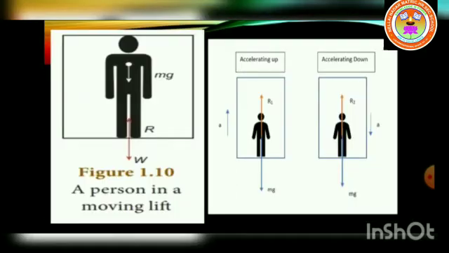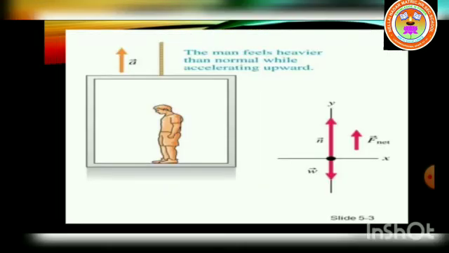So next we are going to see apparent weight. So what is apparent weight? The weight that you feel to possess during up and down motion is not the same as your actual weight. Apparent weight is the weight of the body acquired due to the action of gravity and other external forces acting on the body. So let us see this from the following illustration.